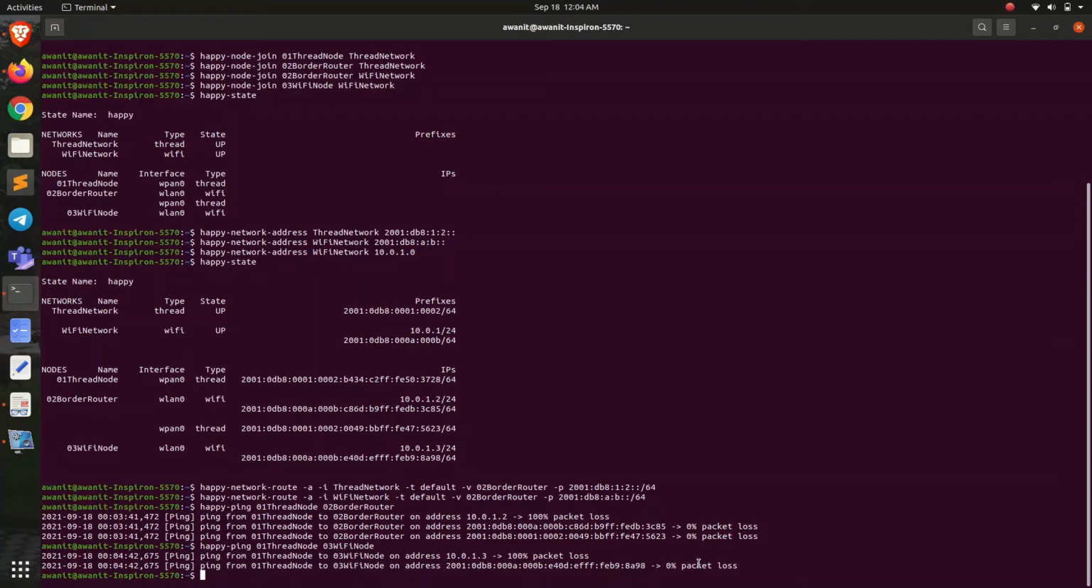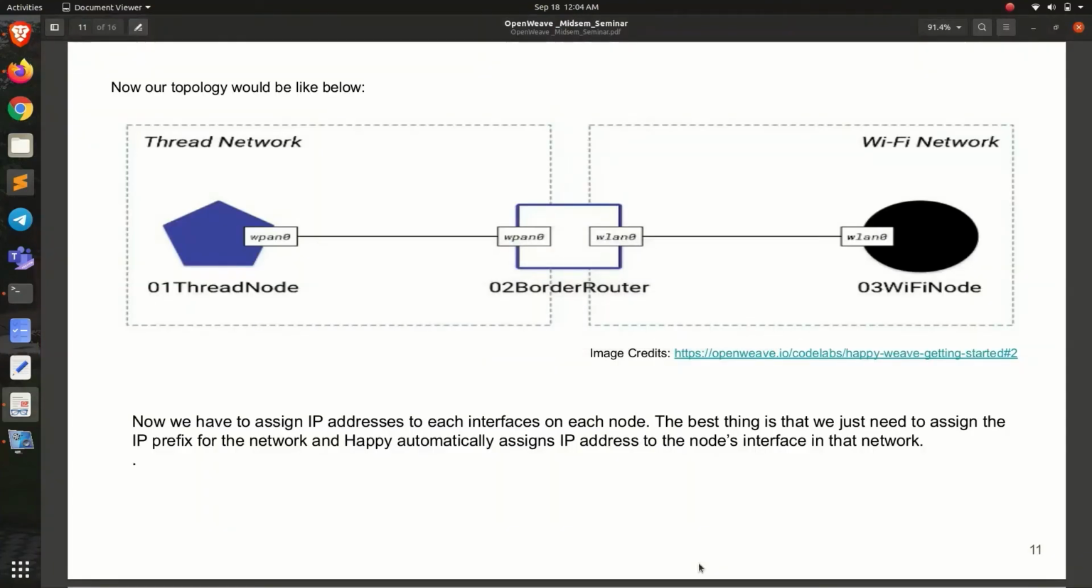Now, in order to enable a more secure and reliable way of connecting everything together, let's add Weave on top of it. This is the HAN, the home area network. As we know, Weave is an application layer, and we can add Weave functionality with OpenWeave, which we configured with Happy during the installation process.